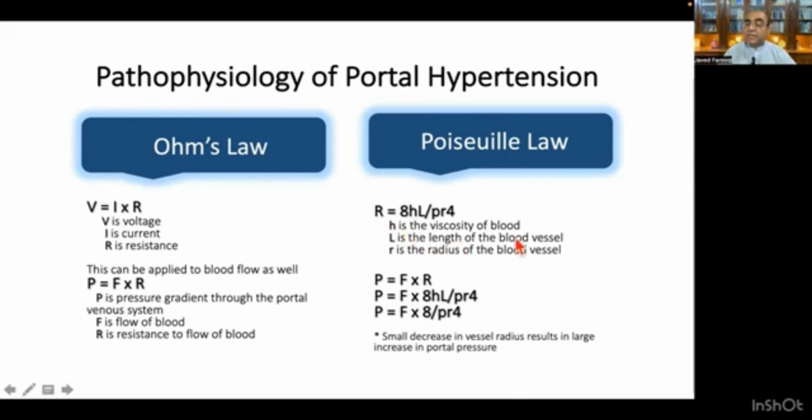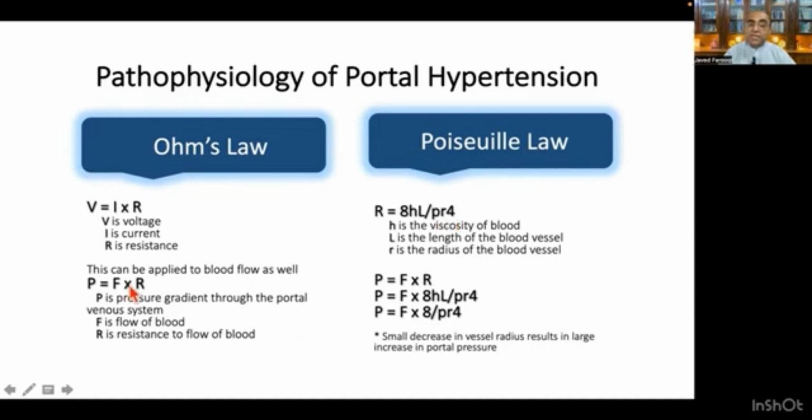L is the length of the blood vessel, the portal vein, and r is the radius of the blood vessel. What is the diameter of that? So the resistance to blood flow is directly proportional to 8, the viscosity, and the length of the blood vessel, divided by πr⁴.